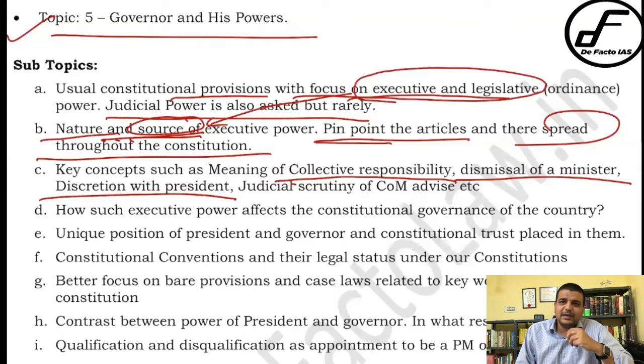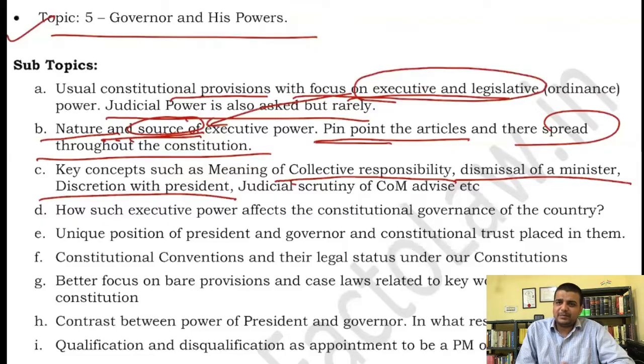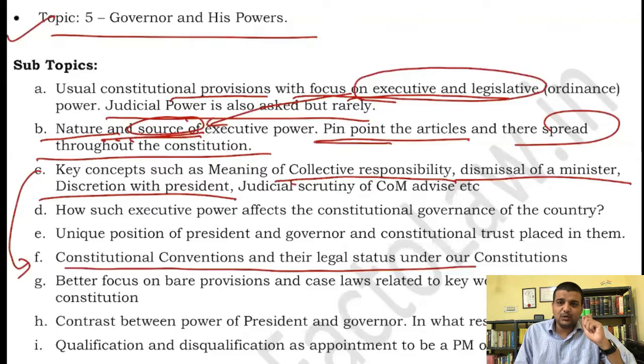You have to delve in deeper and understand the constitutional conventions with regard to India's requirement. What has evolved, what has been judicially recognized, and what has only been politically recognized and not judicially recognized. In the case of discretion, I have written somewhere here also, constitutional convention, their legal status under our constitution. So there have been questions on that.